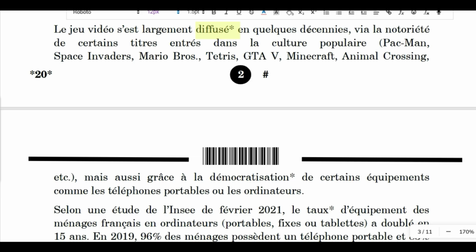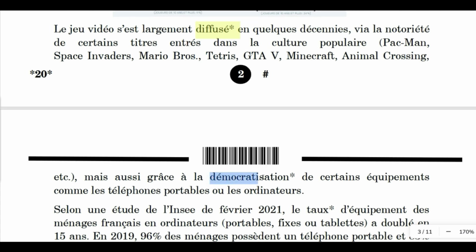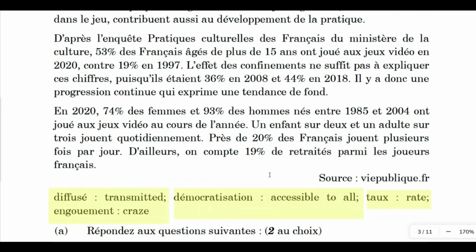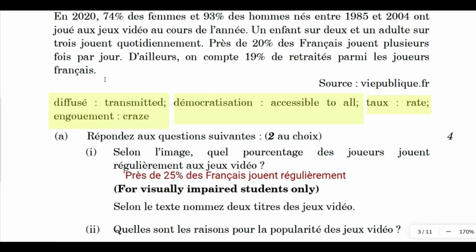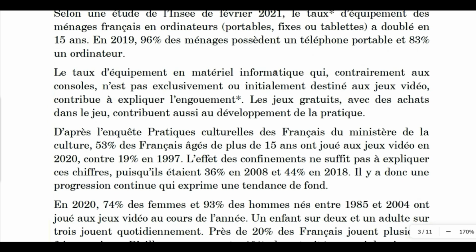So the décennie means what? It means decades. Okay, grâce à means thanks to. Alright, now I would like to say that, can you see a word with a star? Yes, these words' meanings are given at the end of the passage. So the meanings of these words are given in English to help you understand the text.